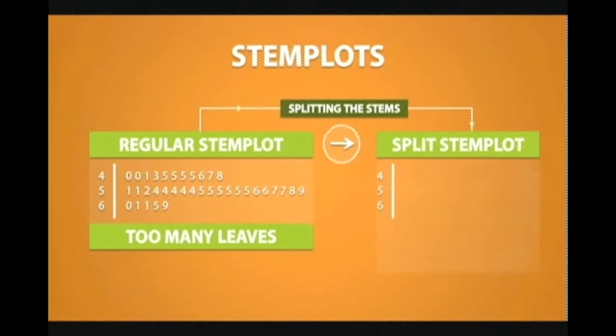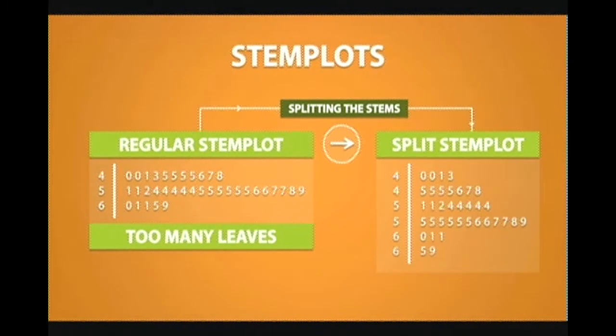To split the stems, we need to duplicate each stem. The first stem will run from 0 to 4, which corresponds to these values. And the second stem will run from 5 to 9, which corresponds to these values. The same logic can be applied to the rest of the stems.